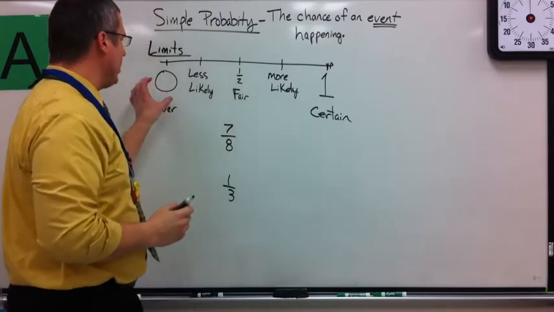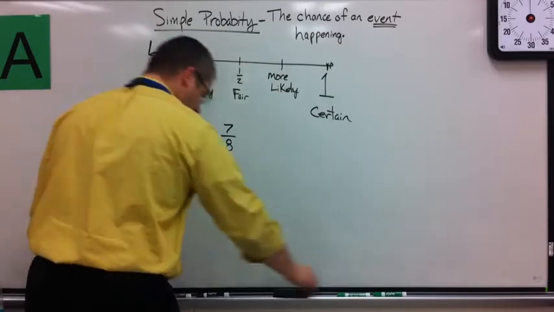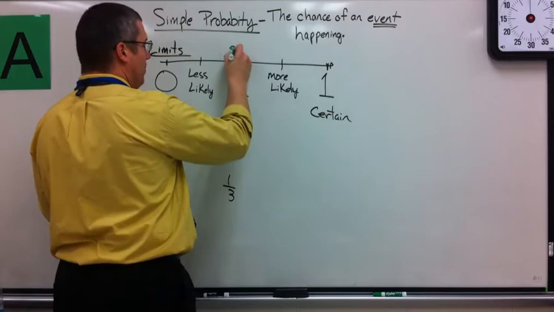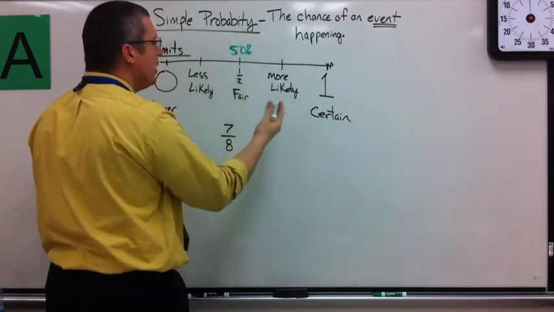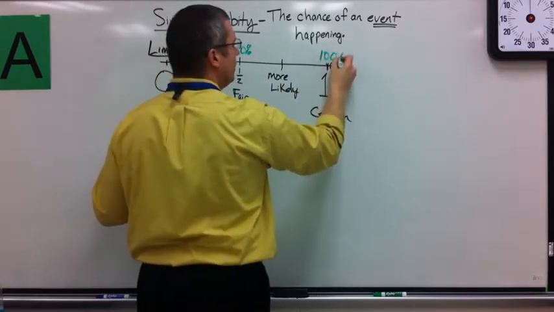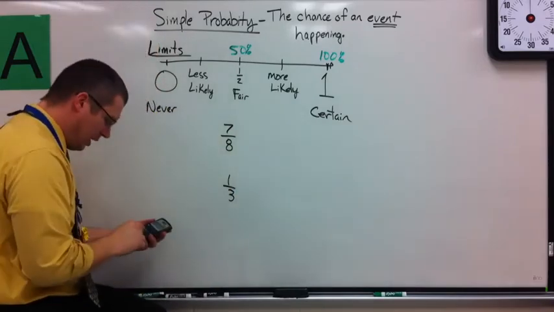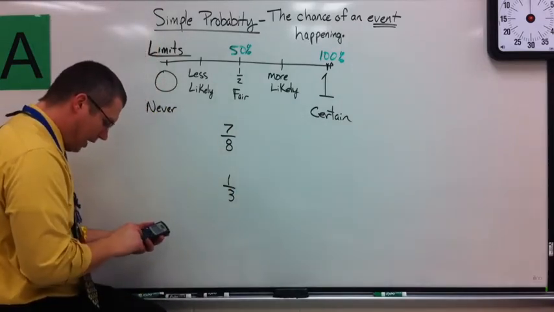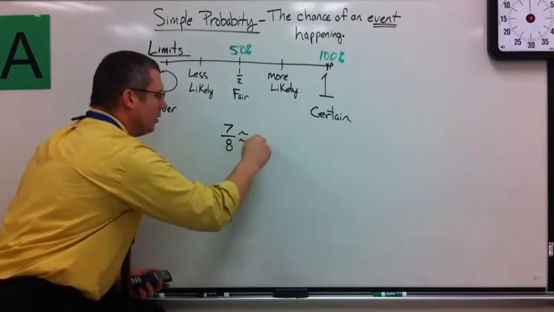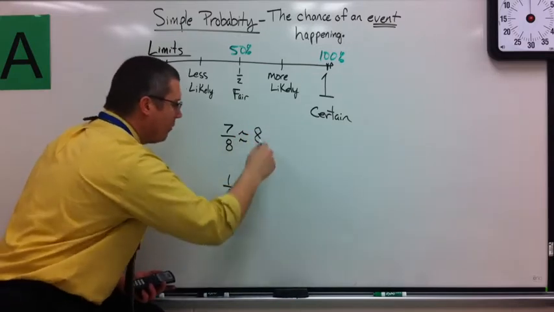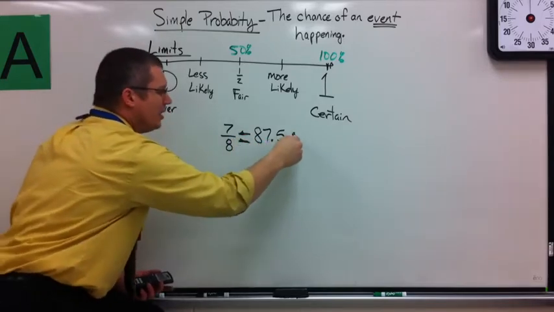The other thing you could do is, instead of fractions, look at it in terms of percents. 1/2 would be 50%: you would do 1 divided by 2, get 0.5, move the decimal twice over, and 1 would be 100%. I can also do the same with fractions here. I can take 7 divided by 8 and get 0.875, which is exactly 87.5%.